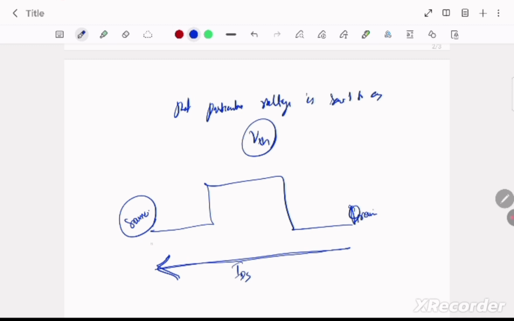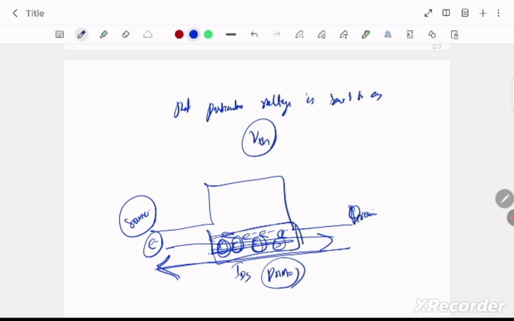Because the electrons are not able to move here, because we are having majority carriers here because of the body, that is PMOS. We have to remove these holes from here and make only electrons here, means we have to create a channel of minority carriers here.